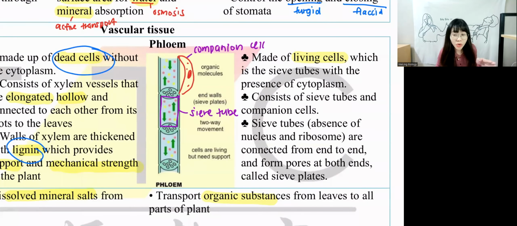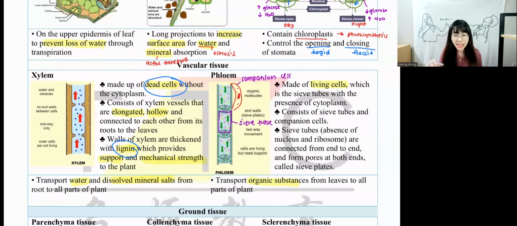So depending on which one you want to be, you want to be a sieve tube or you want to be a companion cell. The companion cell is the one with a nucleus. That's why they are living cells, because they have a nucleus and cytoplasm. They have a space to be alive, living cell. So for phloem, they are able to transport organic substances with the presence of the companion cell and also mitochondria in the companion cell. So this is xylem and phloem.